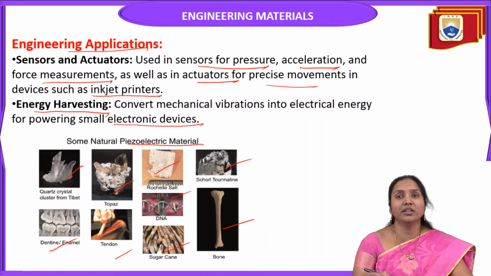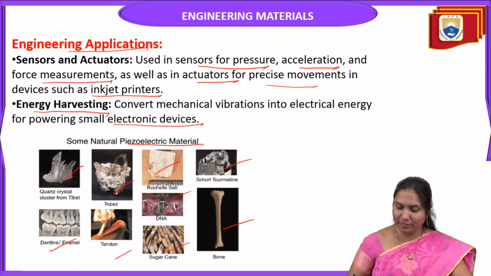These natural piezoelectric materials are used for engineering applications, for example as sensors and actuators, and in energy harvesting, converting mechanical vibrations into electrical energy for powering small electronic devices.